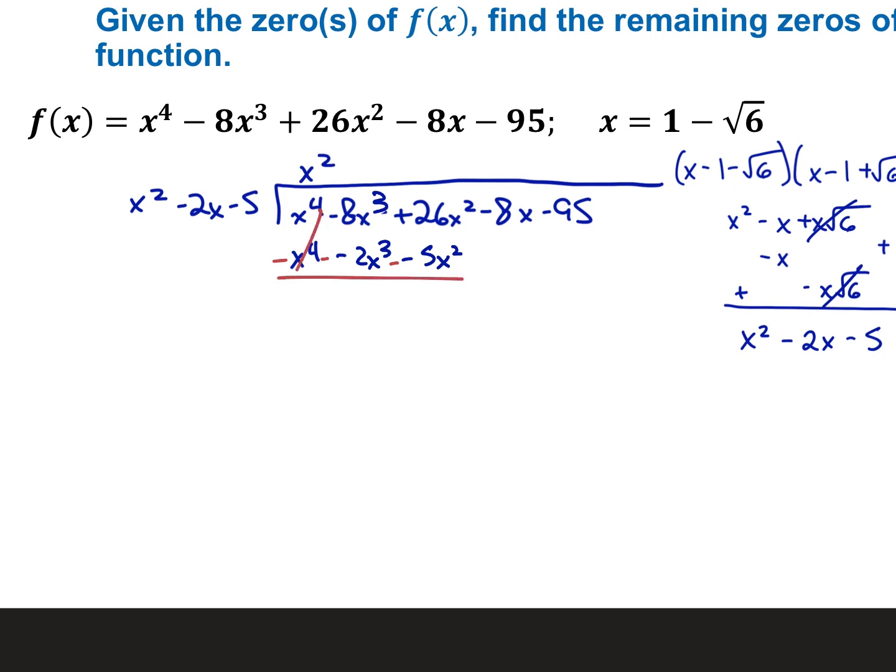Negative 8 minus negative 2 is negative 6. 26 minus negative 5 is 31. And then bring down the 8x. Okay, so I'll finish out this process and then you can see where I'm at.